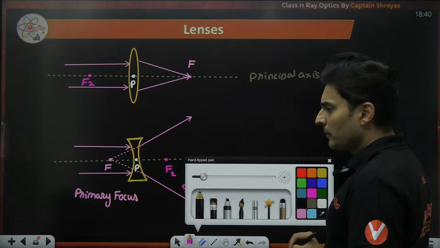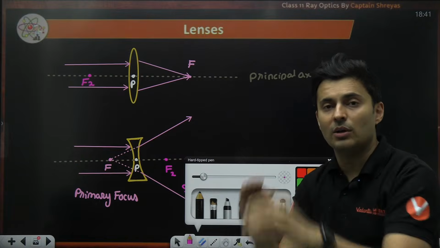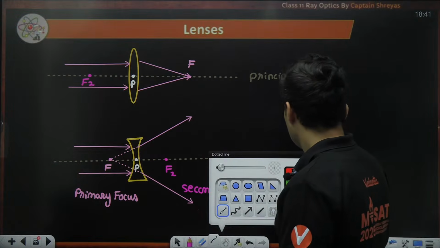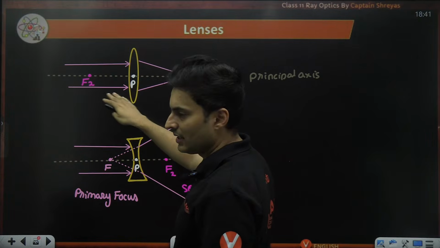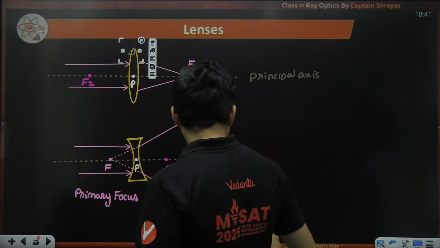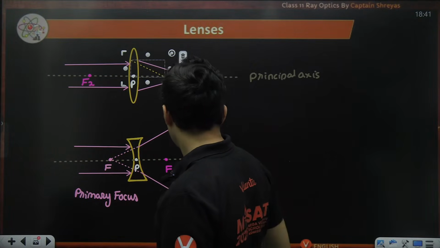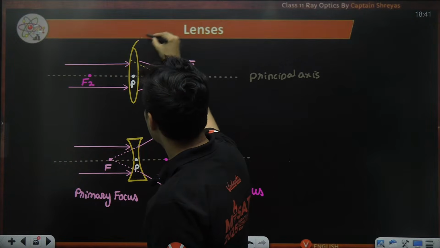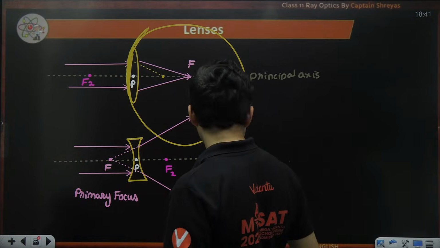Now you can also mark the radius of curvature of those lenses. Observe this carefully. Say this is the first surface because it hits the light first. If you extend that surface, it becomes a sphere. The center of that imaginary sphere, which the surface is a part of, is somewhere over here.